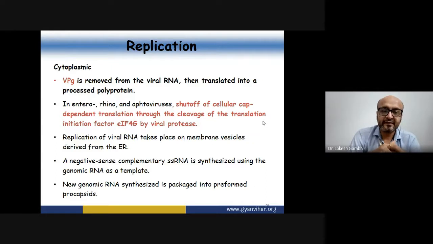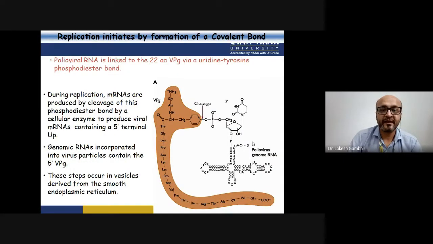So what is happening next? Then the replication of viral RNA will be taking place on endoplasmic reticulovesicles, not the host RNA, not the host translation. So by utilizing the proteases, it has now cleared the site where it requires to replicate. Then, first of all, a negative sense RNA will be synthesized using this as a template, and using that negative sense strand, multiple copies of new genomic RNA will be synthesized, which will be packaged in capsid molecules.